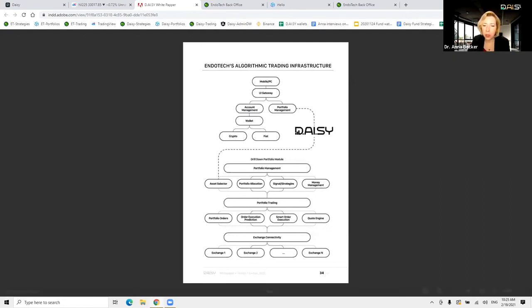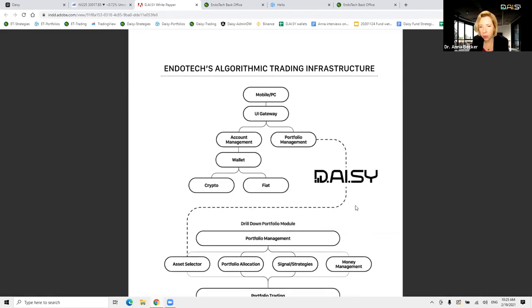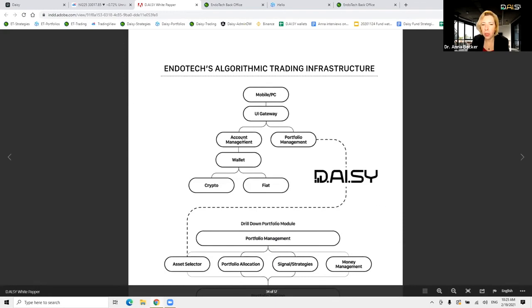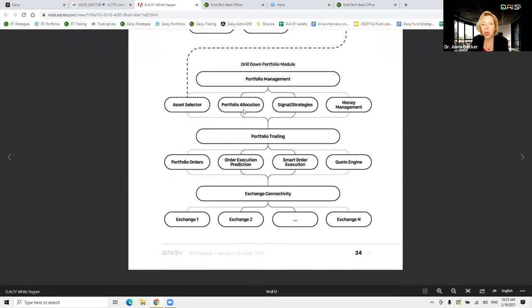But if you can see this diagram, I will increase it a little bit. We're talking about first the reality of the fact that we have investors that will be using DAISY, right? Then once an investor joins the DAISY, we have elements of portfolio allocation, money management, signals and strategies, asset selection. This is all already developed within Endotech. So it will help us to go to the additional markets. Right now, we as Endotech are not able to go to additional markets before we have DAISY in our hands. And this is very important.